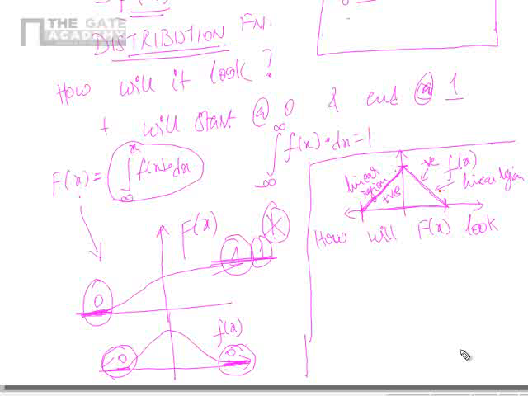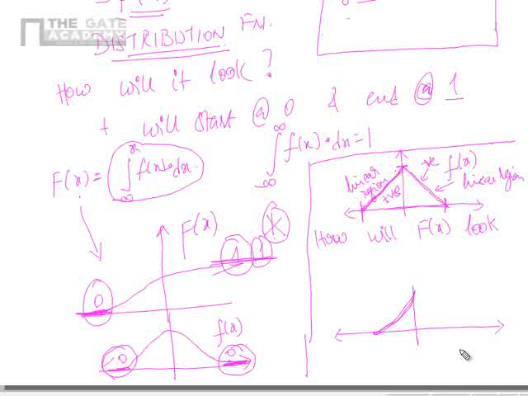That means what? If you integrate a straight line, what will you get? You will get a parabola, correct? You integrate a straight line, you will get a parabola. So the parabola will look something like this. And if you integrate this straight line, see, this is something like minus x, this is something like plus x.